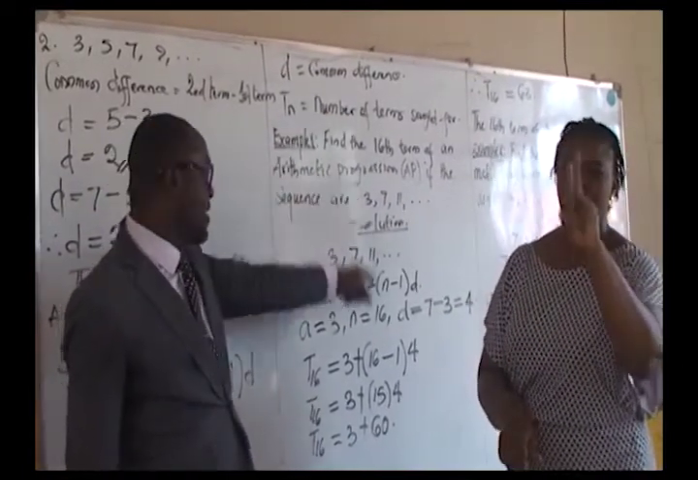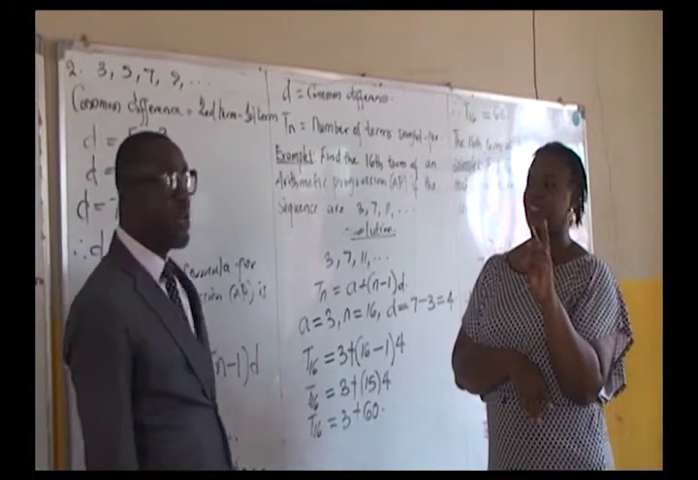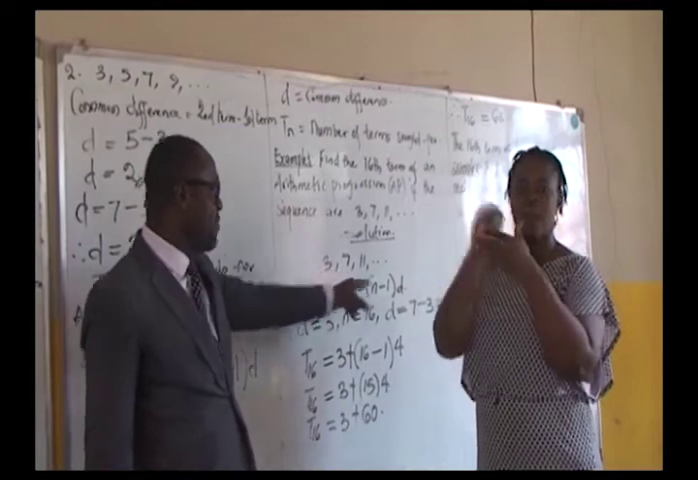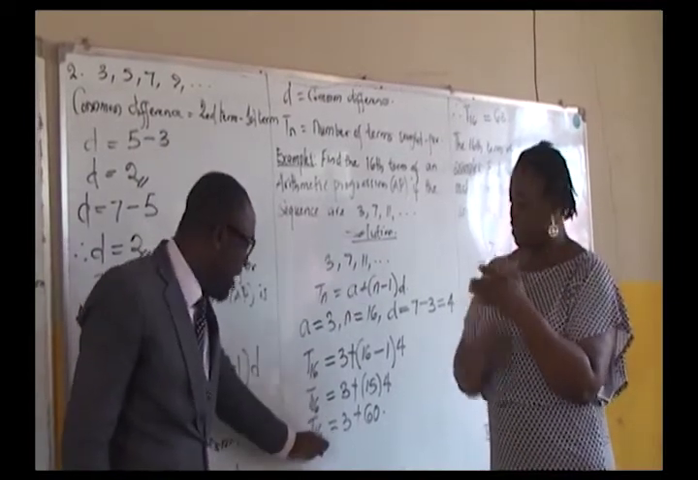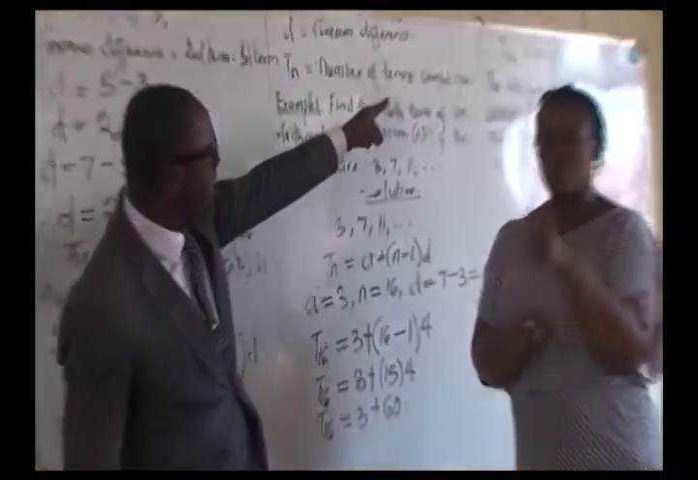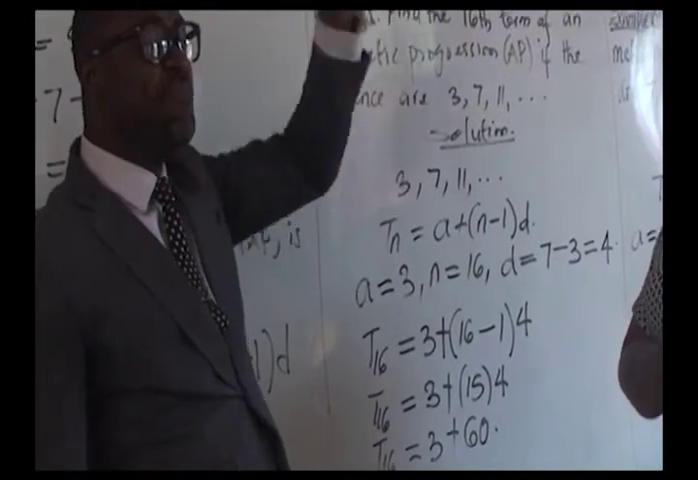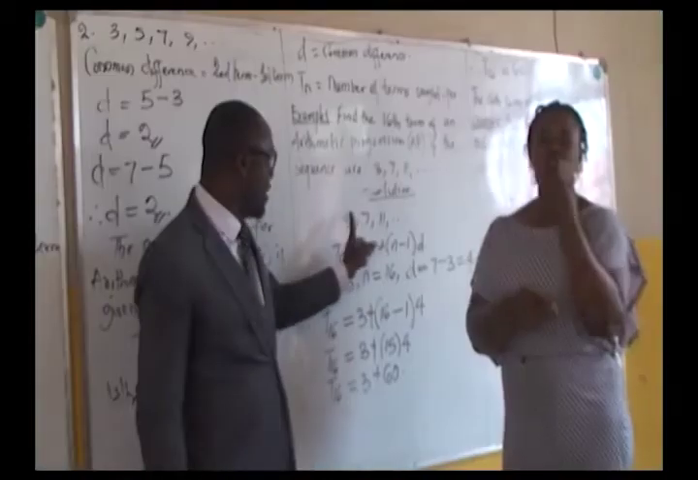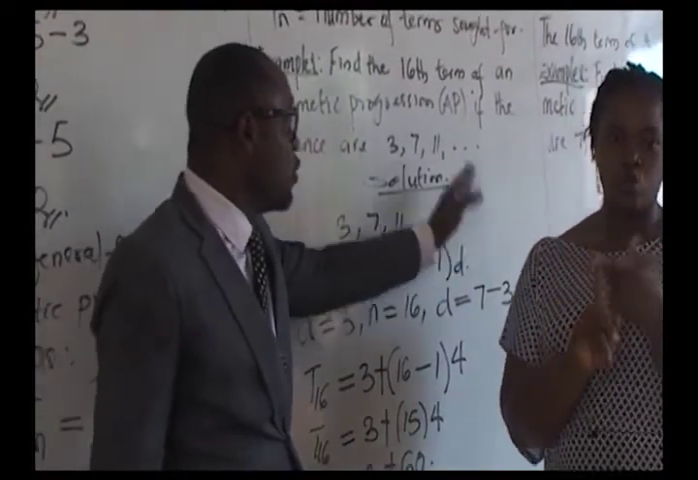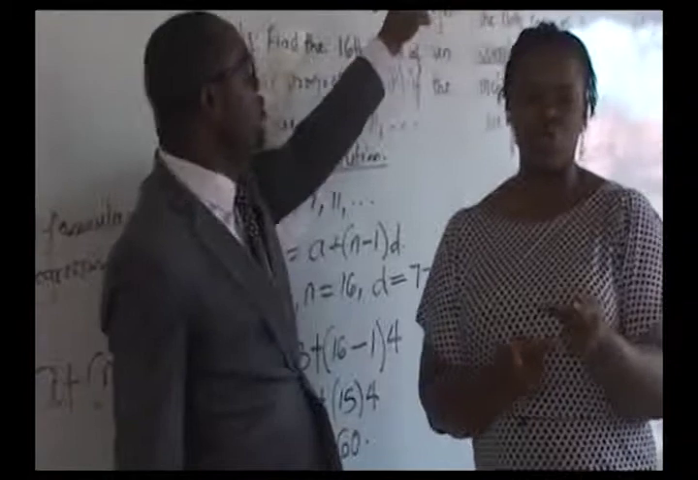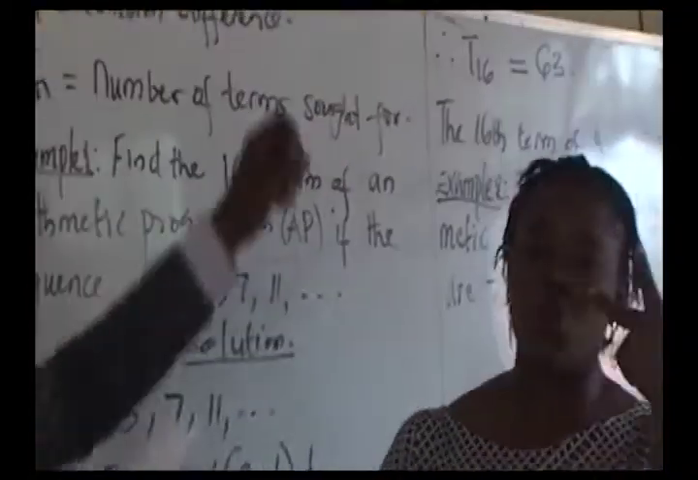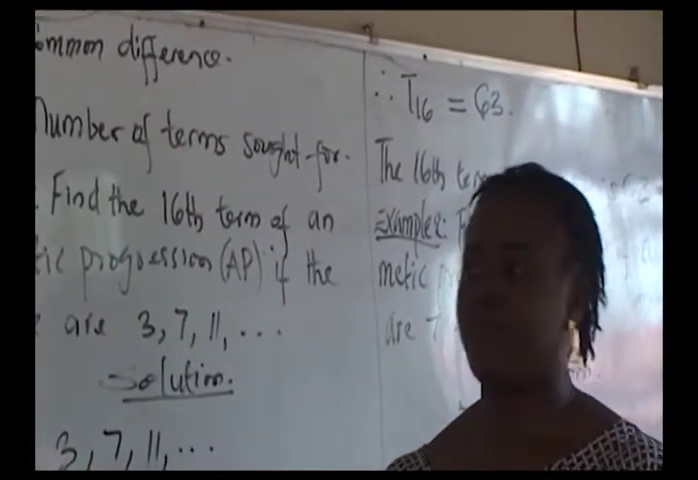So n is equal to 16, and then d is the common difference, second term minus the first term, which gives us 4. Substituting these values rightly, we got the answer 63. The 16th position of this sequence, if you count first term, second, third, fourth, fifth, sixth, seventh, to the 16th position, as you keep adding 4, which is the common difference, you're going to have 63. And that's settled.